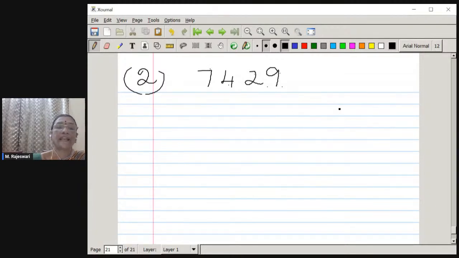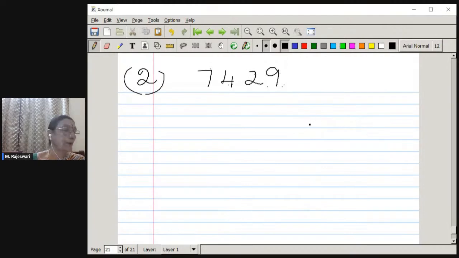Then comes the number 11. Alternate digits: 7 plus 2 is 9, and the other alternate digits 4 and 9 give 13. 13 minus 9, 4, or 11 minus 9, 2, so 11 is not a factor. 12 is not a factor because 3 and 4 are not factors. Then we can try 13 also. There are procedures; what is the divisibility test by 13? If you know, you apply it. Otherwise, you divide and see. And then 14, 7 and 2 are not there, so 14 is not there. Then 15, 5 and 3 not there. 16 cannot come.